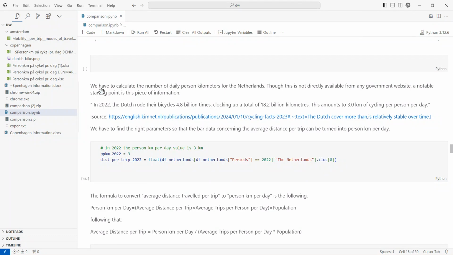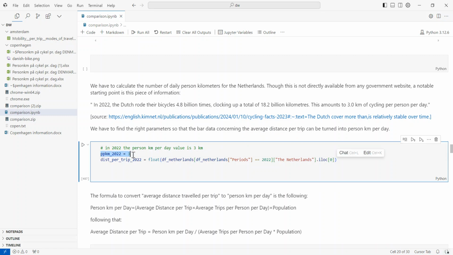And in order for us to do that, we have to calculate the number of daily person kilometers for the Netherlands. Though this is not directly available from any governmental website, a notable starting point is this piece of information. In 2022, the Dutch rode their bicycles 4.8 billion times, clocking up a total of 18.2 billion kilometers. This amounts to 3 kilometers of cycling per person per day. So this is the important part here. We have to find the right parameters so that the bar data concerning the average distance per trip can be turned into person kilometer per day.